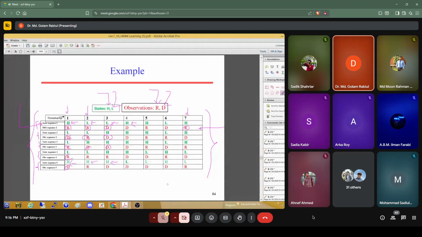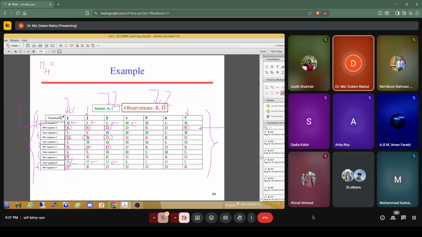Now we want to find out the initial probability. That is the initial probability of high atmospheric pressure and the initial probability of low atmospheric pressure. If we want to determine the initial probability of high atmospheric pressure, initial means you have to just check the first day. This is the initial day. So the first is the initial day.